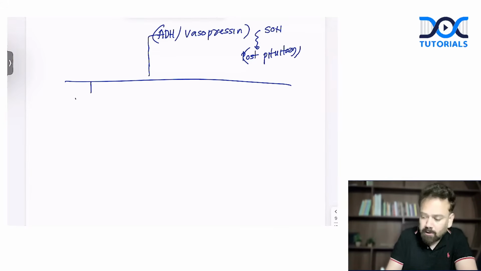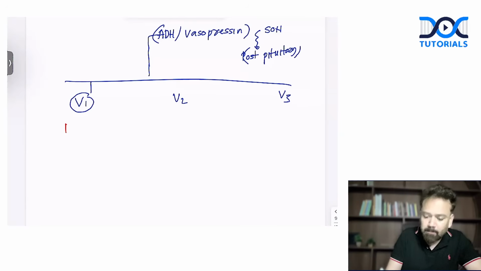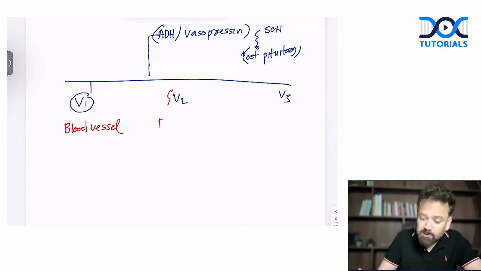Number one receptor is called V1. Number two is V2. And number three is V3. The V1 receptor of ADH, V stands for vasopressin, is located in the blood vessel. The V2 receptor for ADH is located in the principal cell of the collecting duct.